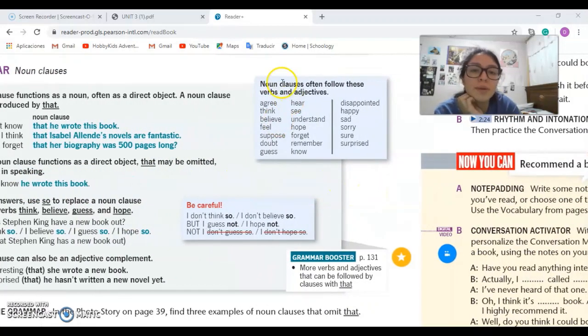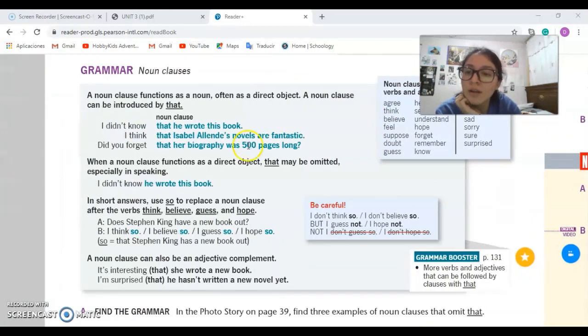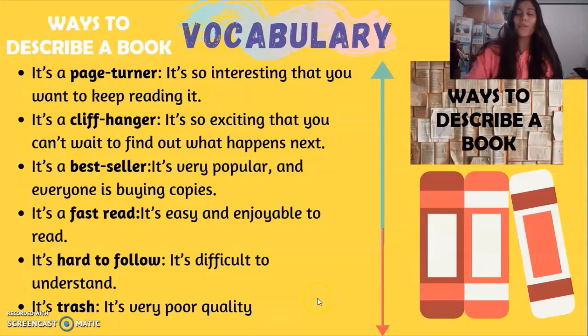Here's a list of verbs that noun clauses often follow. And there are also some ways to answer considering these noun clauses, such as I think so, I believe so, I guess so, I hope so. And that's it. In unit number 4, we have some vocabulary words about ways to describe a book.